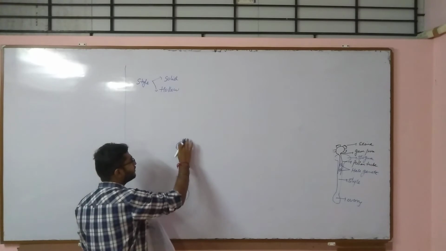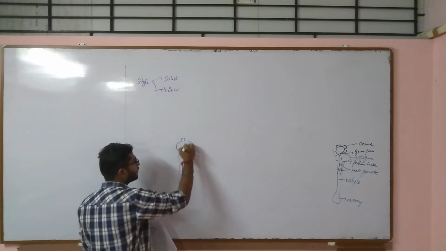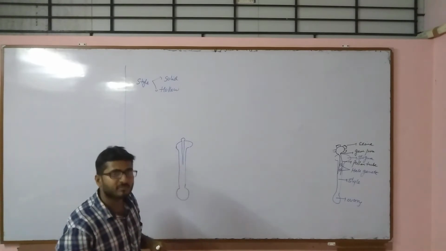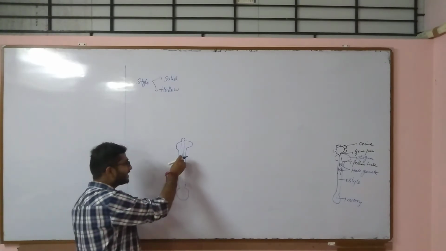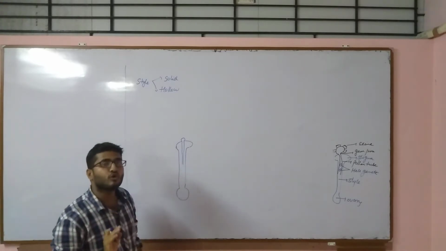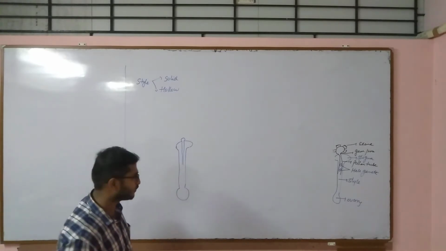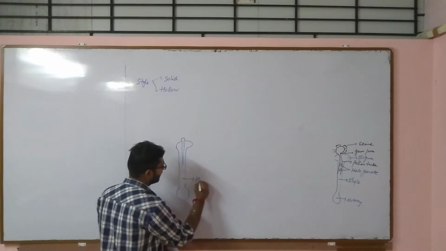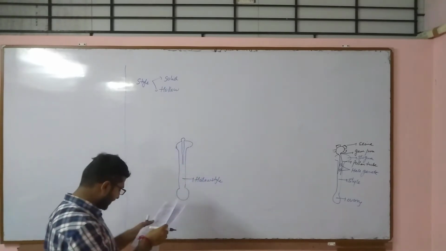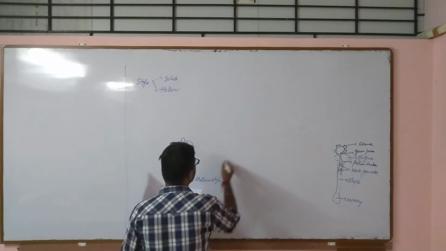So if the pollen tube is coming within this style region, there is no problem, there is no hindrance for the pollen tube. It can on its own will go and reach up to the ovary part, that is it has to reach to the ovule. This is the hollow style. Now what about the second type of style, that is the